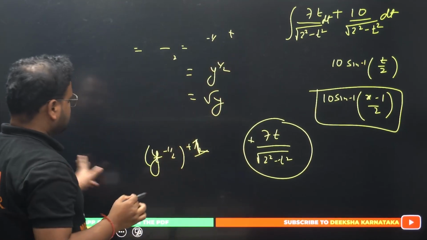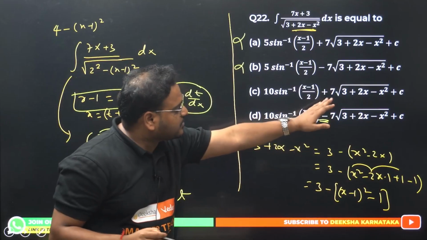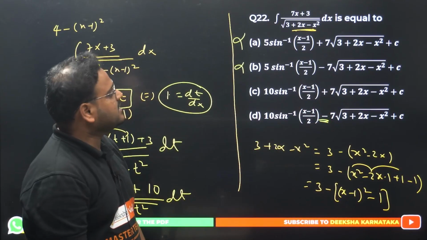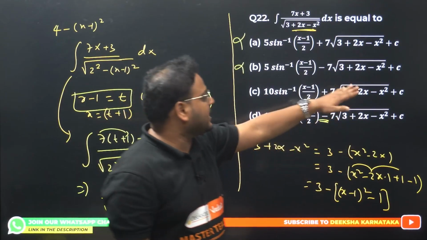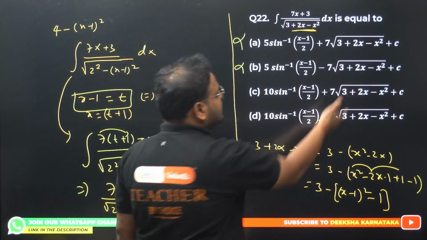Okay. And please check first. This is a positive sign, means option C is the right choice. Option C is the right choice. Of course, this is the same root. Why I'm not doing all of this? Why I'm not doing the second part? We don't have to, because you can see they are the same root.